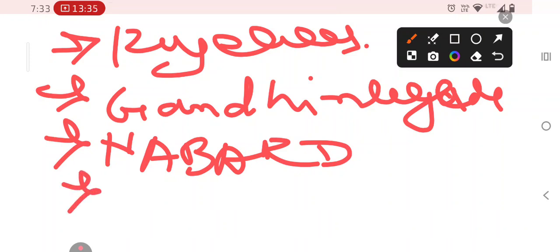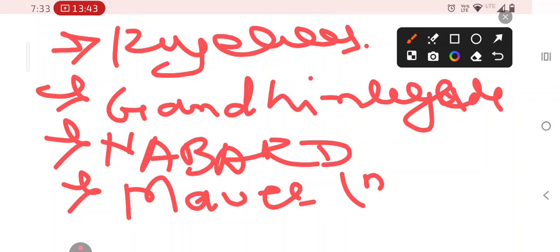NABARD. Next question. The Saka dynasty in India was founded by Maues, also known as Moga. These are the important 40 previous year questions of the undergraduate 12th NTPC examination, which is going to be held this month or next month. So try to learn them properly and understand the pattern of the previous year papers.